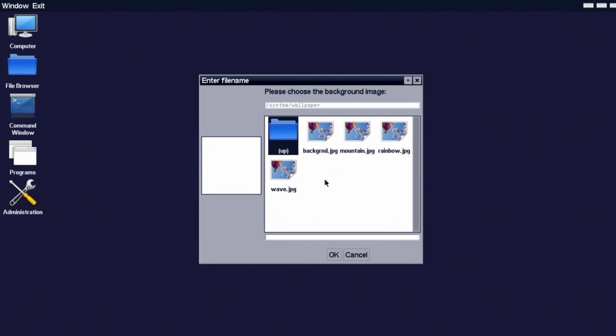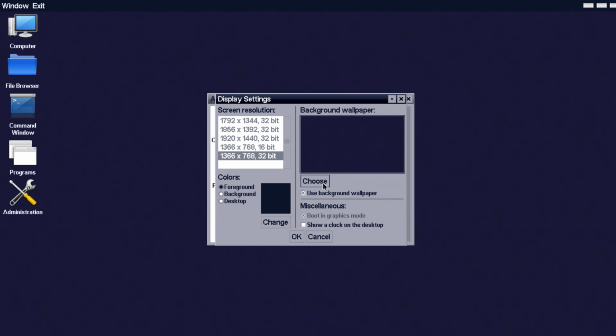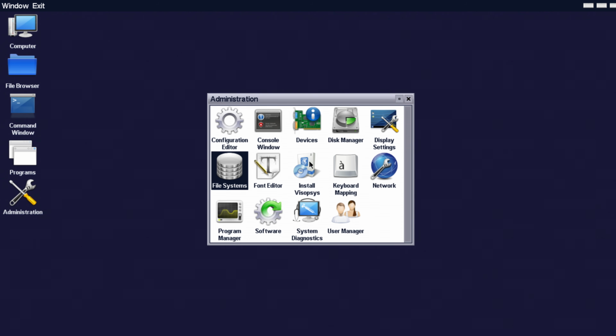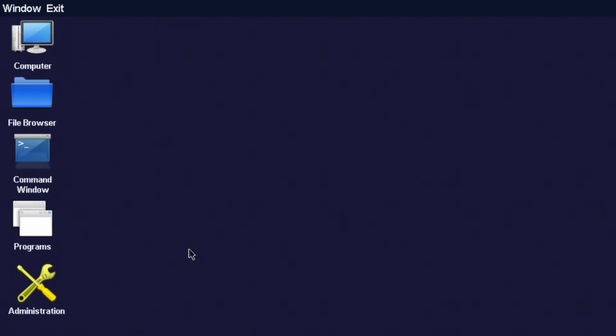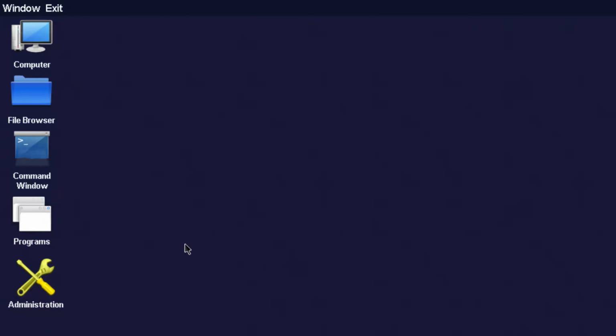Let's set it to that one. Except for some reason it doesn't work. Oh yeah, this is because I don't have the system installed. That was what the warning was about. We're not going to be able to change the background. You even see the KDE logo right here. These are KDE icons. You can check out a similar video to this one about the smallest modern operating systems that you can find, and I'll possibly see you there.